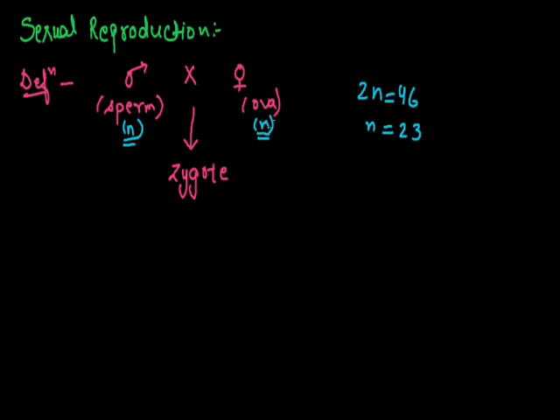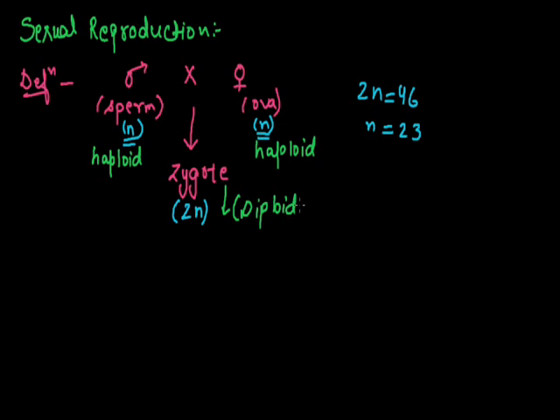This N and N, that is the haploid number of chromosomes of sperms and the haploid number of chromosomes of ova, fused results in the formation of 2N, that is a diploid structure. This N denotes that sperm and ova are haploid structures, while their fusion results in the formation of zygote, which is a diploid structure.